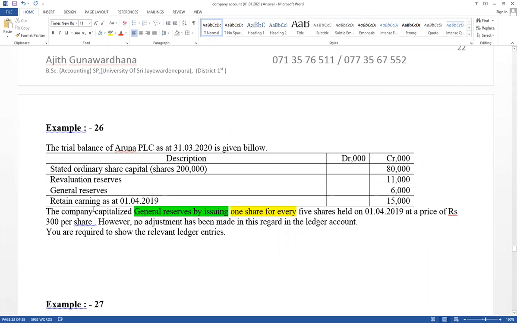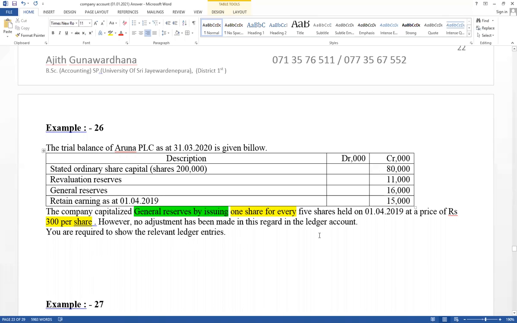Per share price is given as 300. The general reserves value should be 16,000, not 6,000.